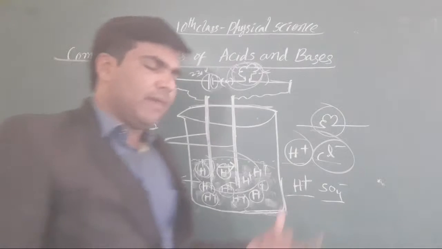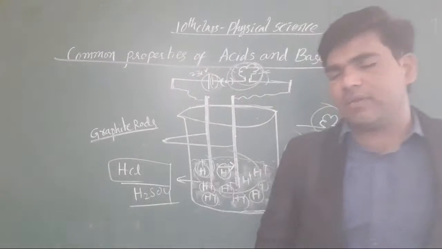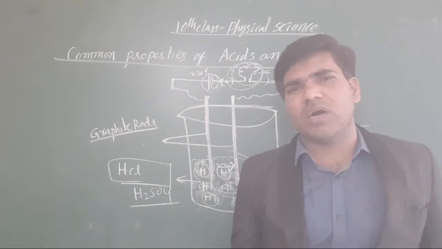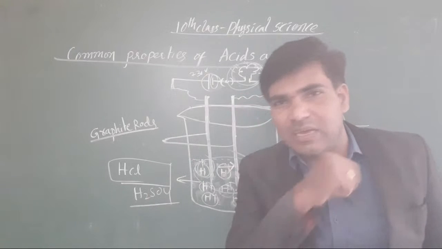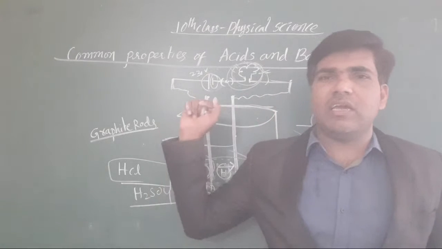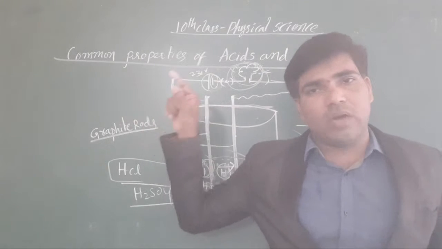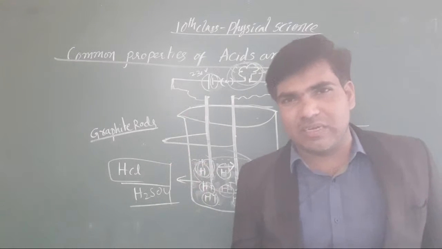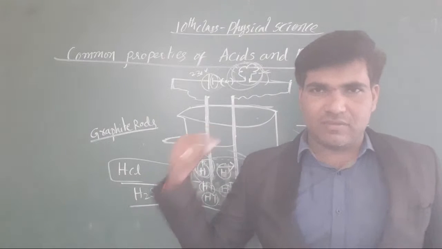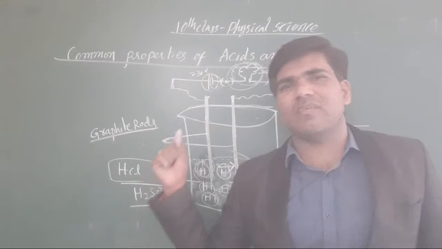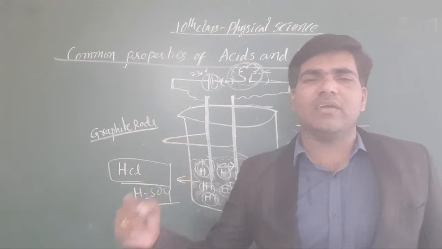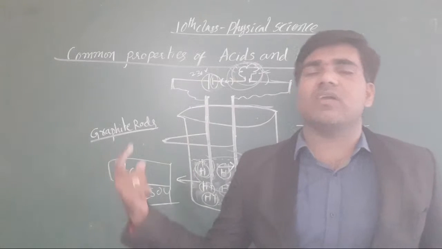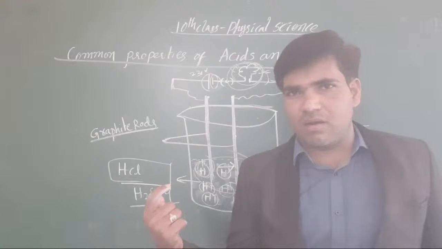Simply, you know very well, when current wires are connected to water, what is going on? The current in the wires comes directly through the water. First, the water ions: what ions does water contain? Two types of ions are contained in water, one is H plus, another one is OH minus. First it divides into H plus and OH minus ions, and after that the current passes. Clear or not, all the students?